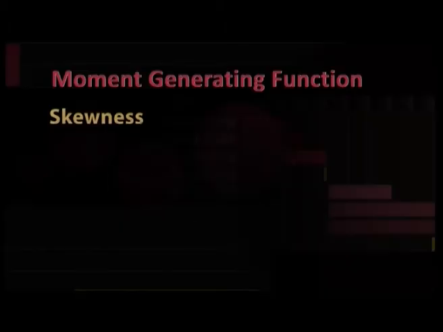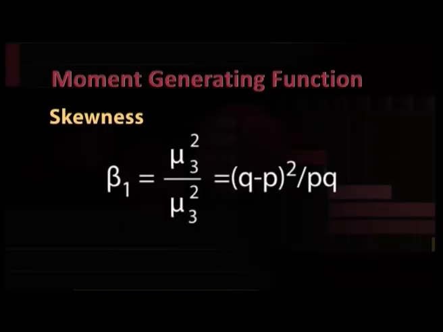Let us now discuss the skewness of the distribution. Beta 1 equal to mu 3 square upon mu 2 cube, equal to (q minus p) whole square upon pq. Observe that the skewness depends on the value of the parameter p.